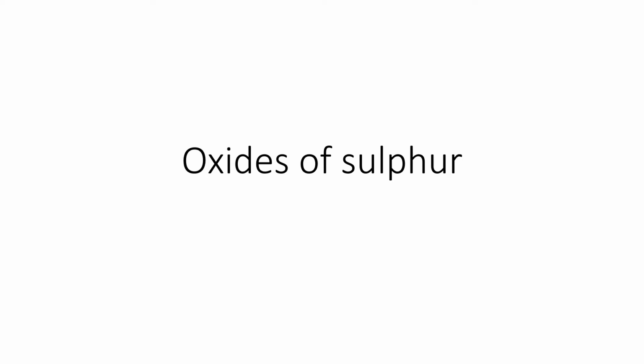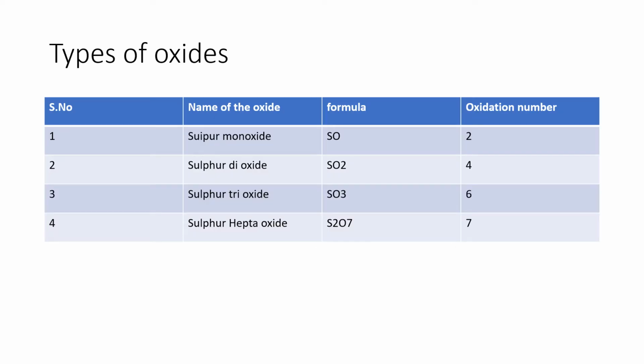Several sulfur oxides are present. You can see the types: sulfur monoxide, SO, oxidation number +2; sulfur dioxide, SO2, oxidation number +4; sulfur trioxide, SO3, oxidation number +6; and sulfur heptaoxide, S2O7, oxidation number +7.